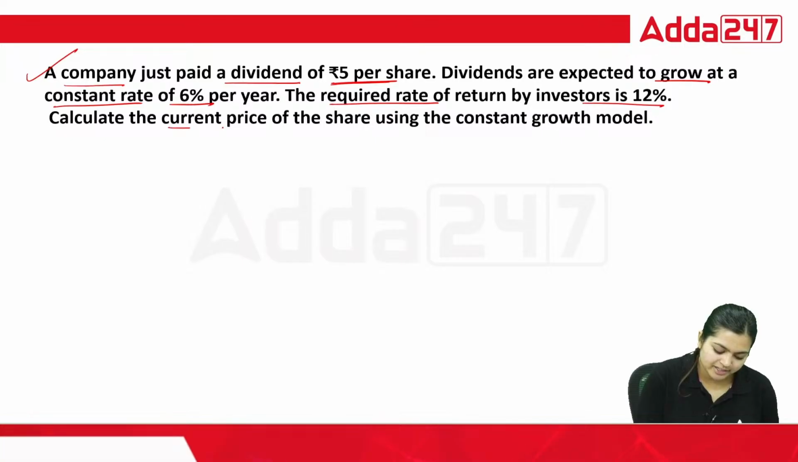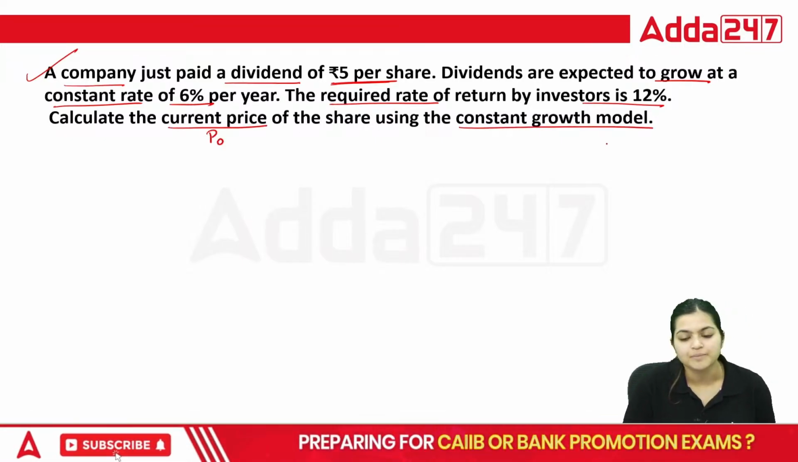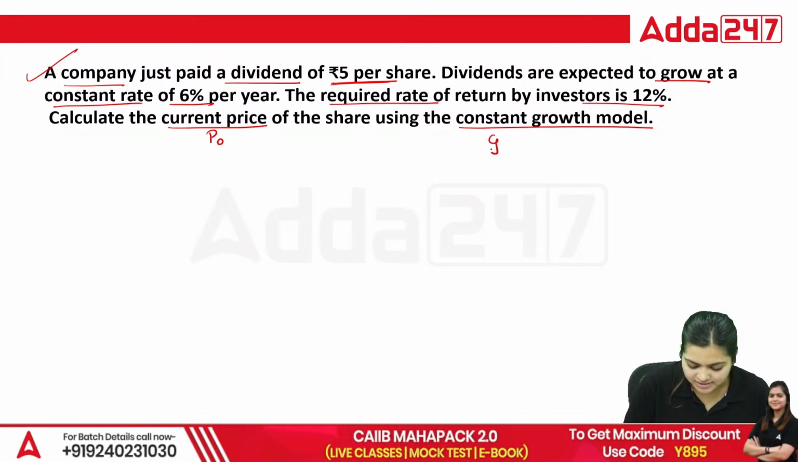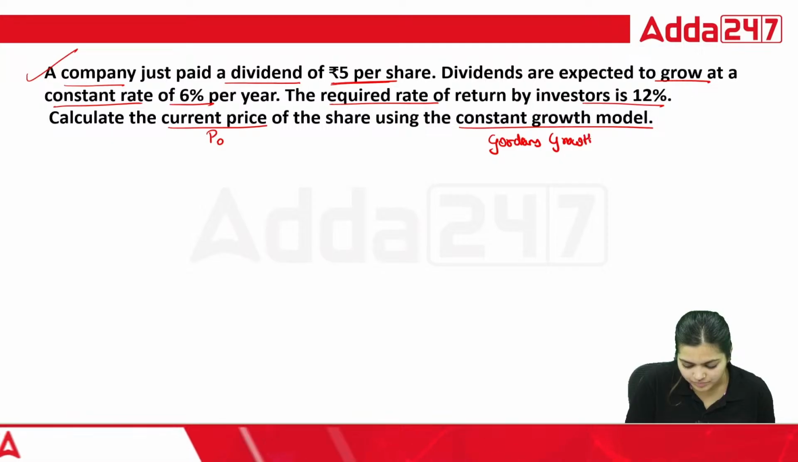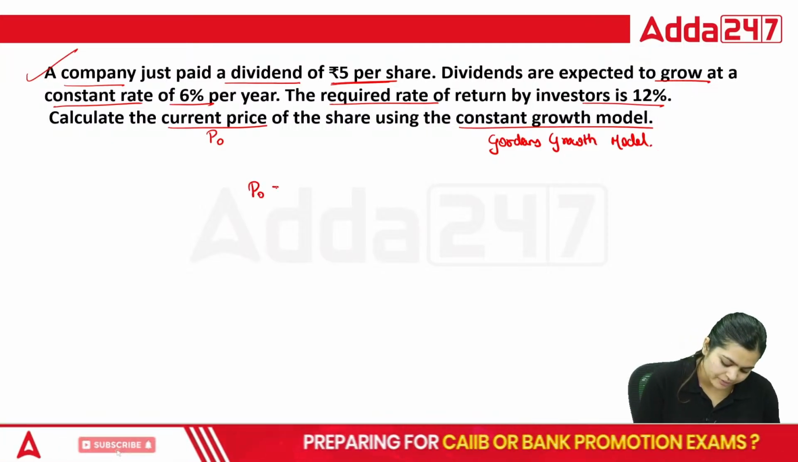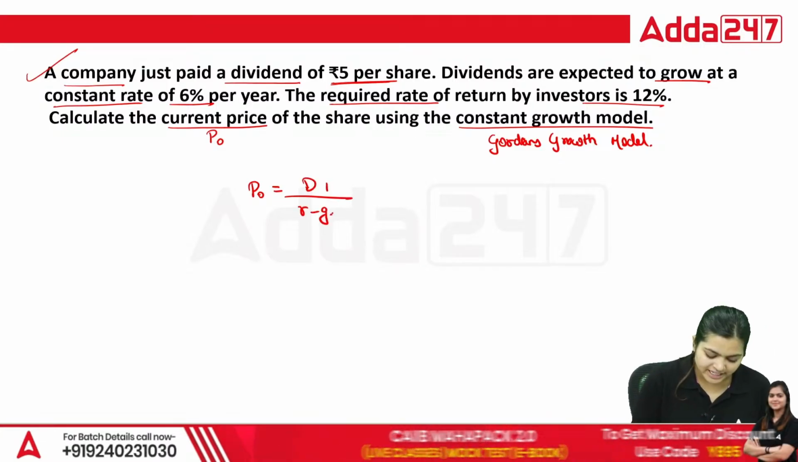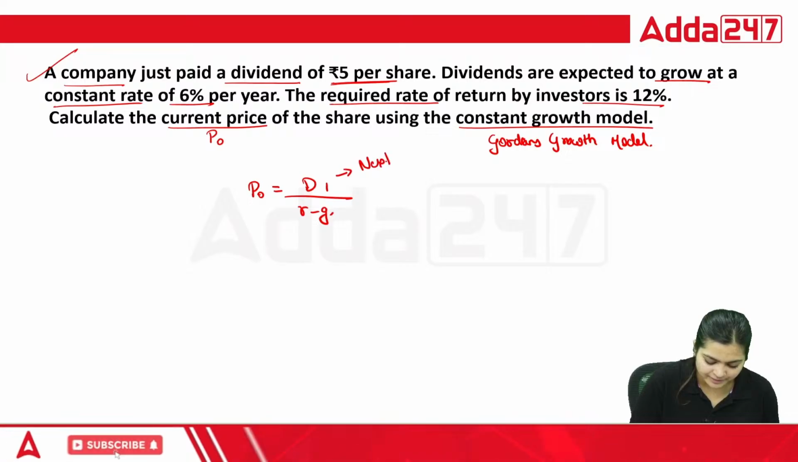You need to calculate the current price, that is your P0, using the constant growth model, or Gordon's growth model. As per this model, we are going to use D1 divided by R minus G. D1 is your next year dividend.